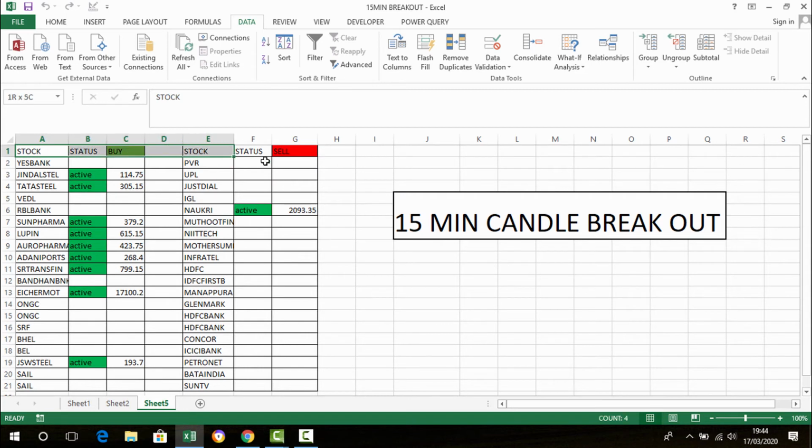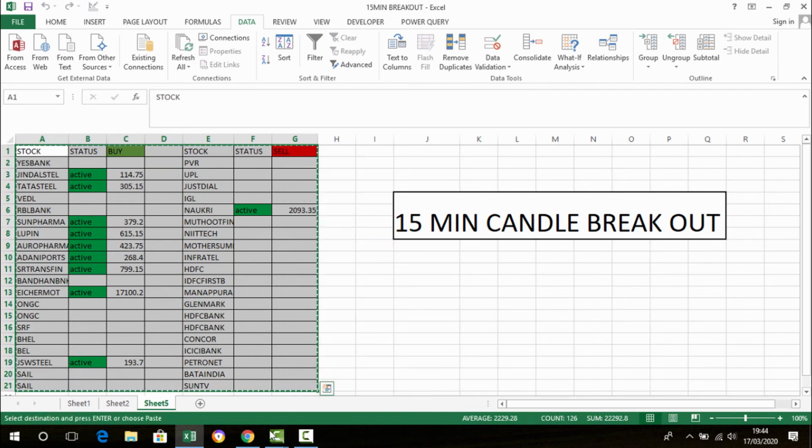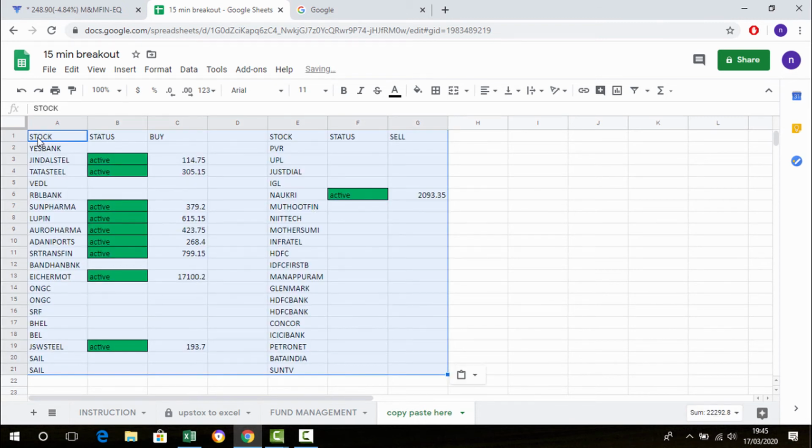After it scans the stocks, you just copy the whole table. Just right click and copy, or Control C. Then come back to this scanner, 50 minutes breakout. I just made this semi-auto system, and you can see the bottom tab, Copy and Paste Here. Just click the tab and paste it, Control V. Okay, that's it.